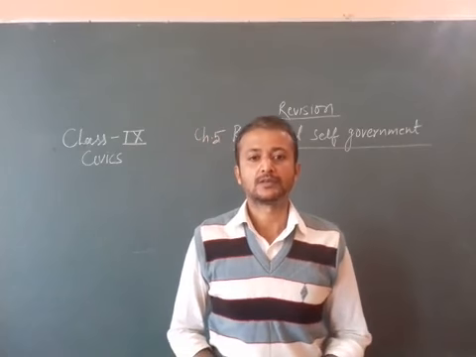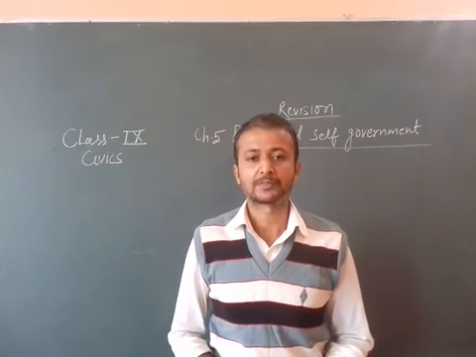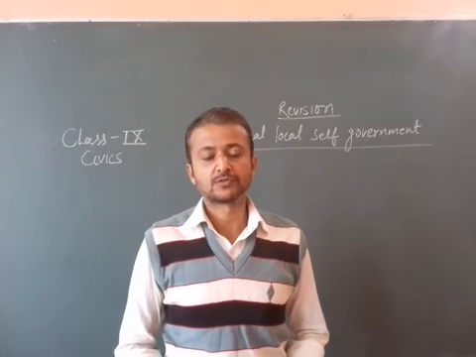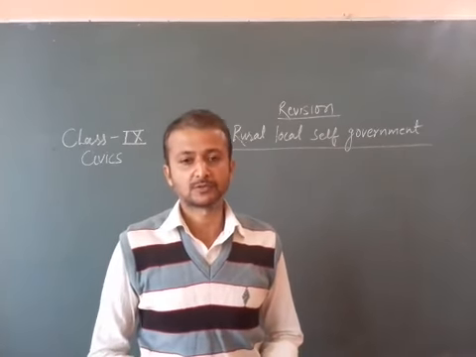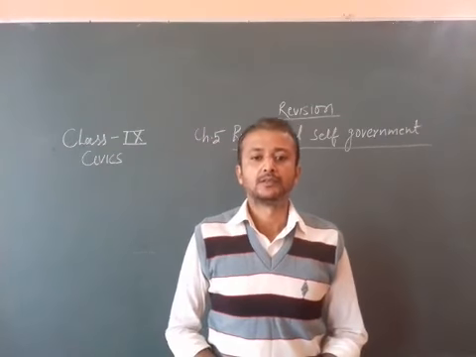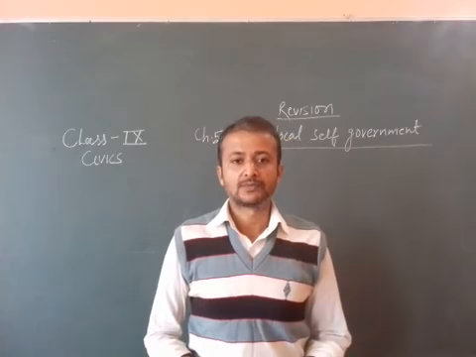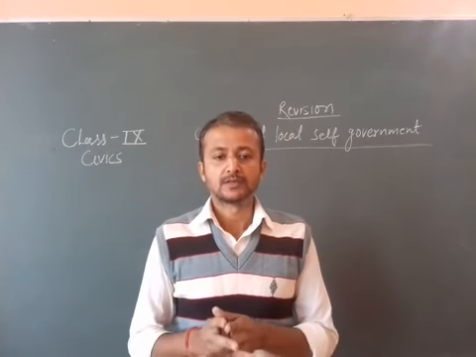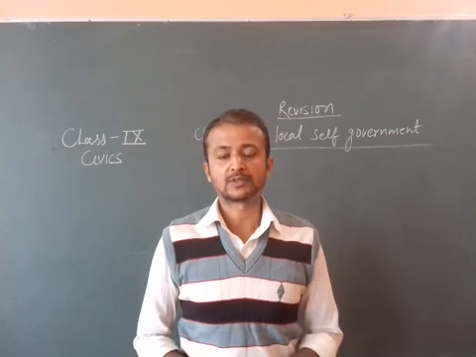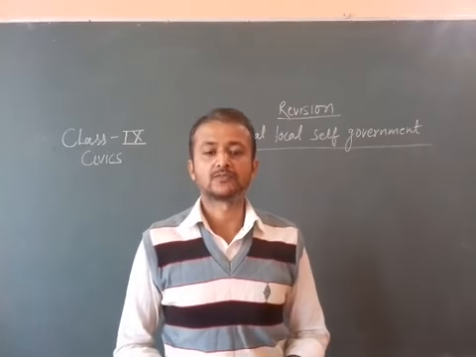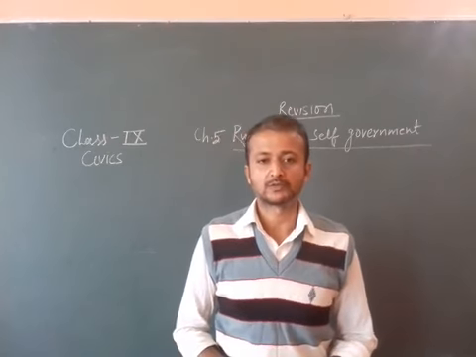First one is national government, union government, we also say it, central government also, then state government, and then local self-government. Local self-government is at two levels, in the rural areas as well as in urban areas also.